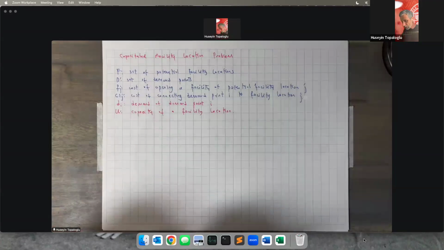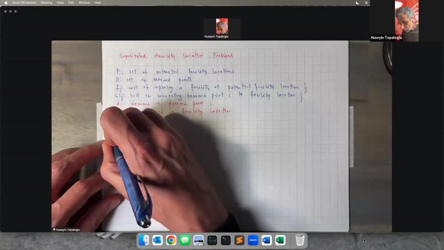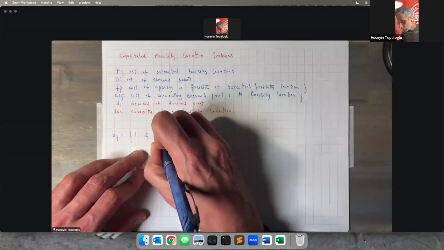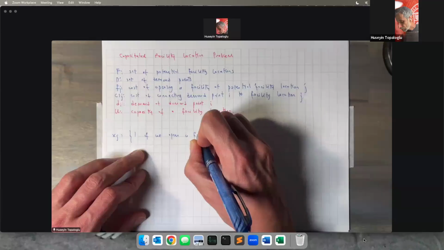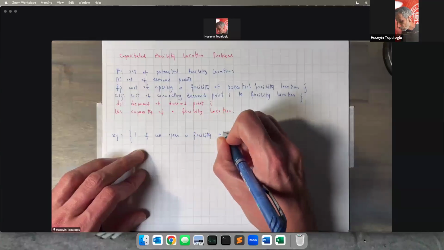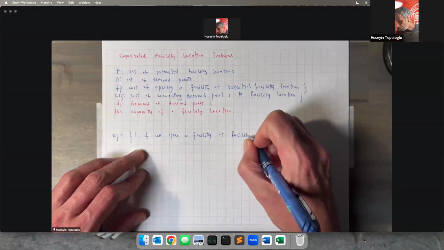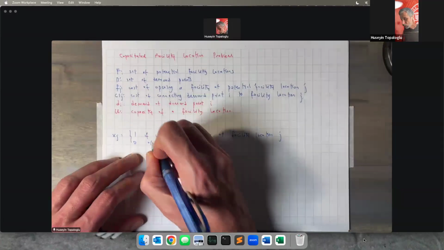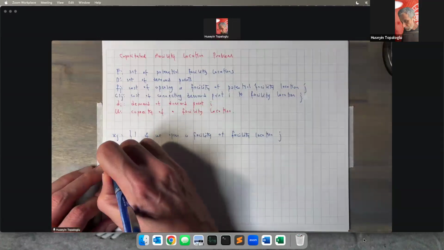Okay, so we're going to work with the same type of decision variables. Xj is going to take value 1 if we open a facility at facility location J, otherwise Xj is going to take value 0.